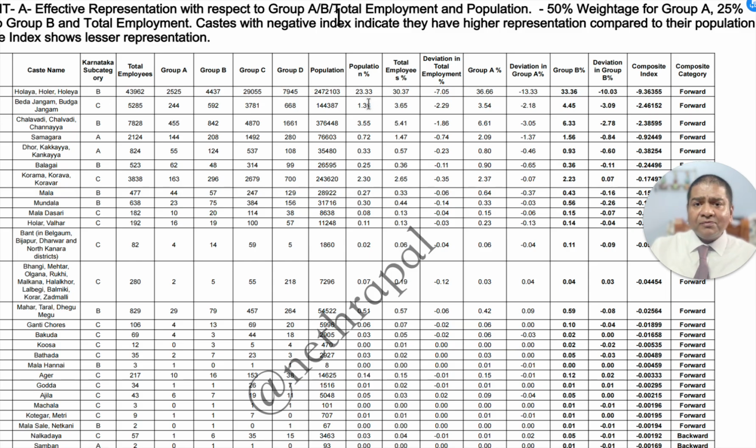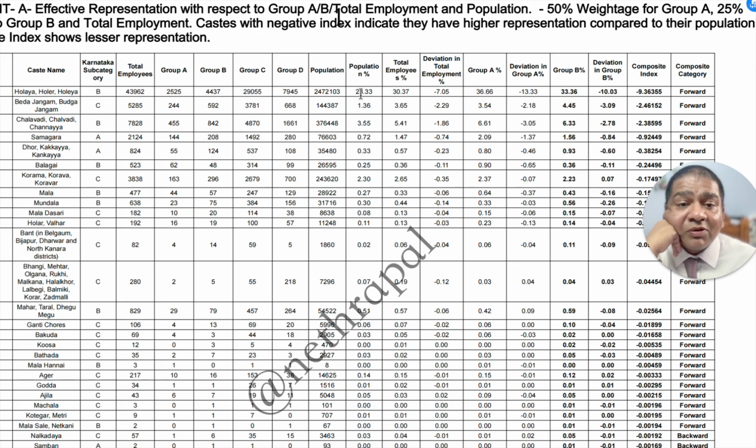You can see Group A, Group B, Group C, Group D, population. Then we have the total employees percentage, which we calculated by 43962 divided by the total of all these columns. So you will get that 30.37% of the total employees in entire Karnataka belong to the Holaya caste. That is a massive number.